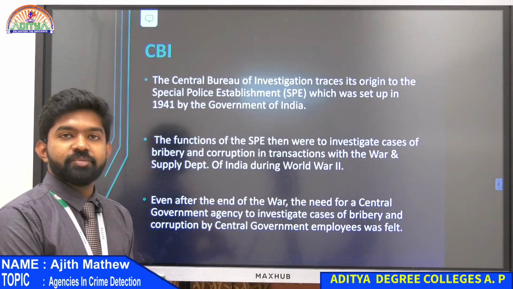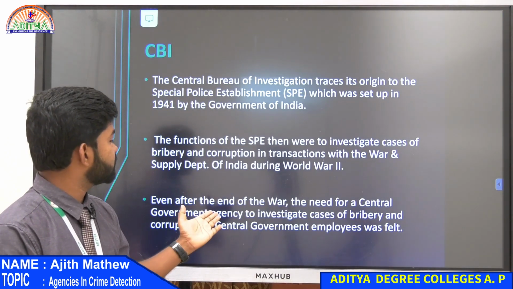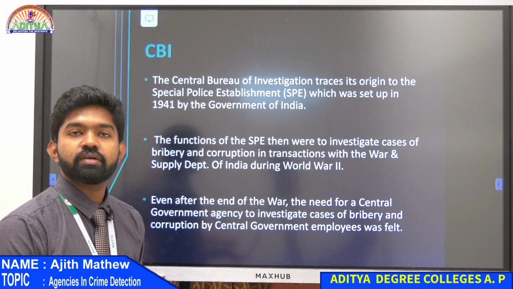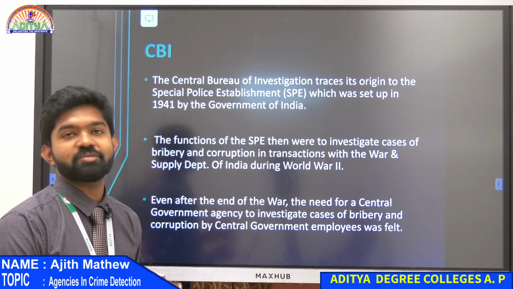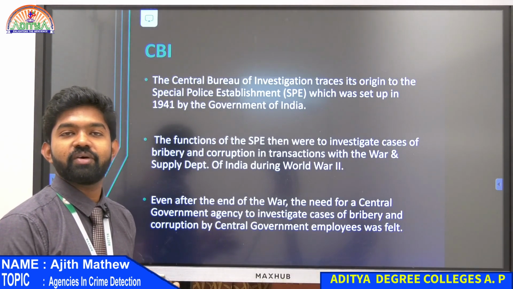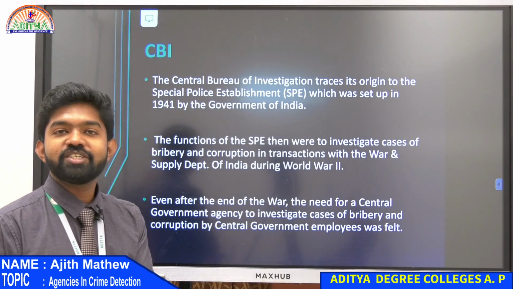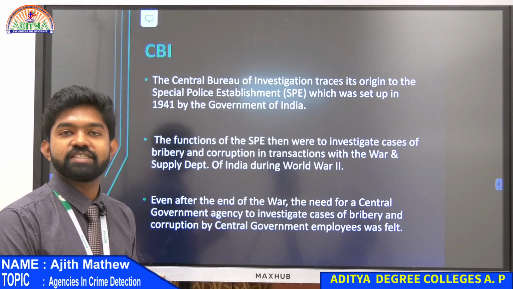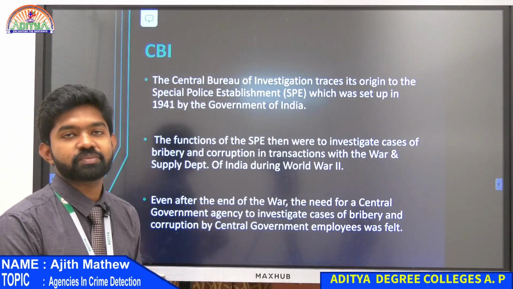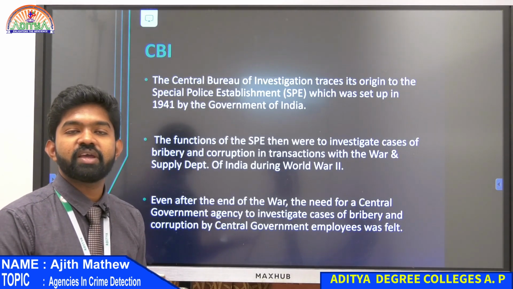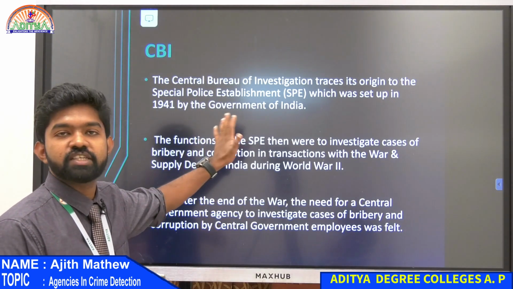CBI or SPE is a central government establishment, so it can directly check into cases of central government employees. Central government employees are the ones who commit more corruption, because they have so much power. As a state police, you can't just go and check central government agencies. So India knew we needed a central agency to keep a check on them. That is why they didn't dismiss it after World War II. It was not known as CBI at that time; it was known as the Special Police Establishment, or SPE.